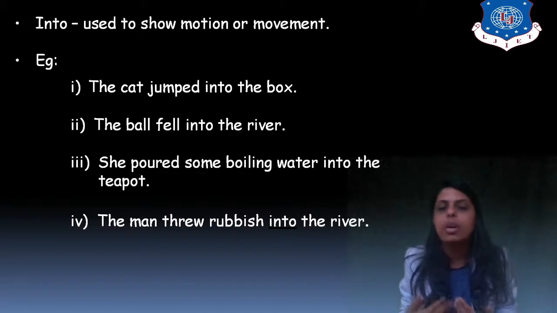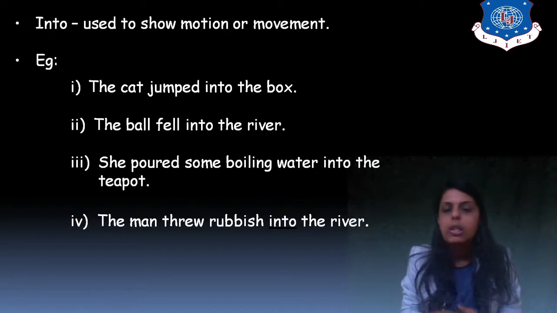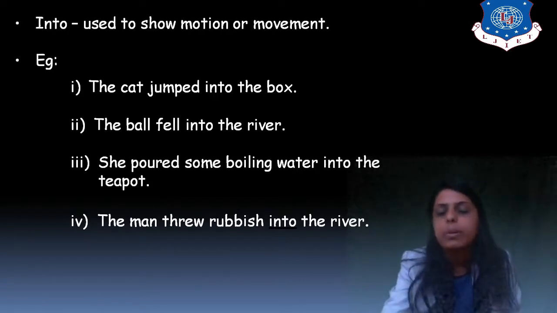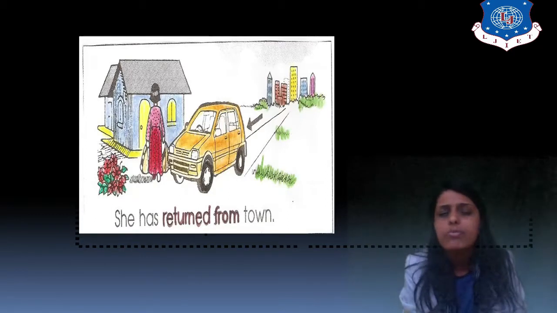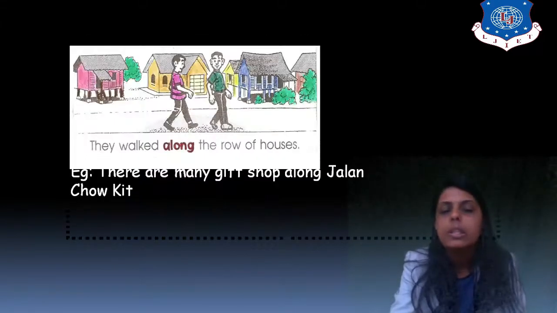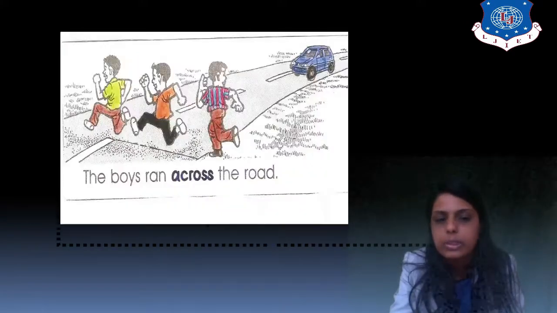The cat jumped into the box. The ball fell into the river. She poured some boiling water into the teapot. The men threw rubbish into the river. So it is giving direction of the rubbish, right? So direction is shown by a preposition of the noun. She has returned from town. They walked along the road. There are many gift shops along Jalan Chowkit.